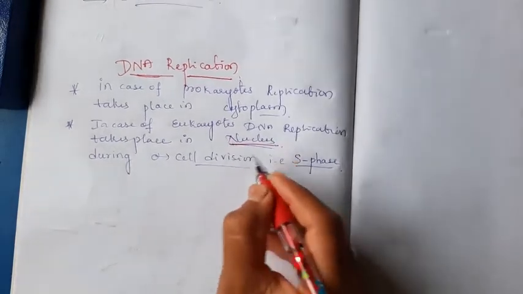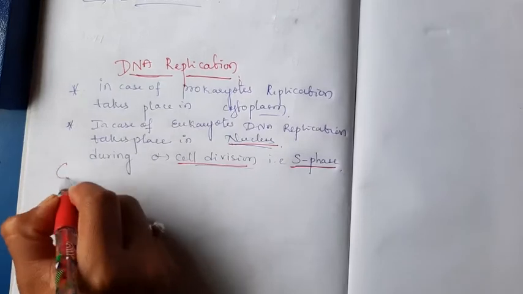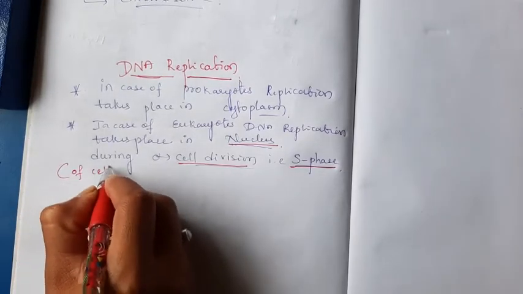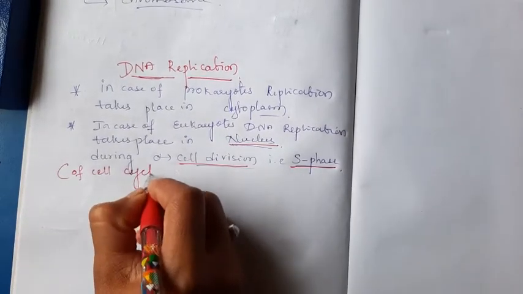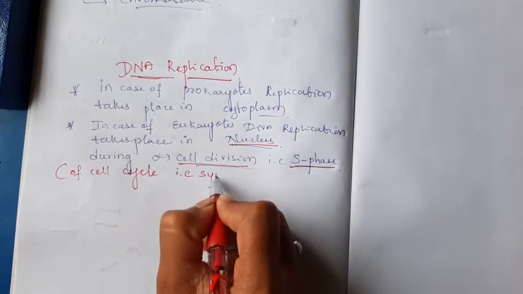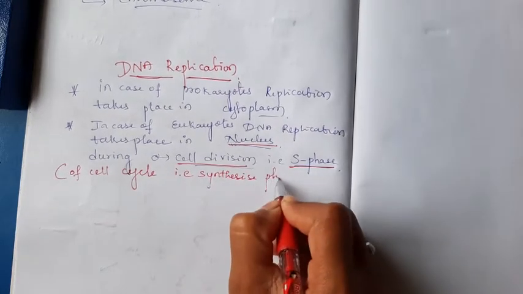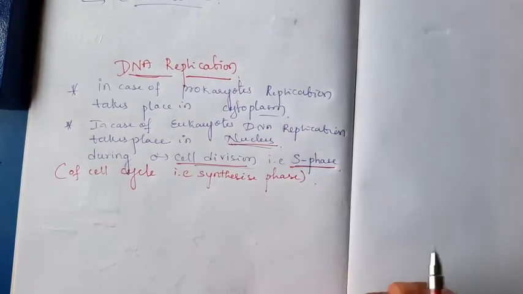Remember this one: prokaryote replication takes place in the cytoplasm, eukaryote replication takes place in the nucleus during the cell division, that is in the S phase of the cell cycle. During that time the DNA replication takes place.